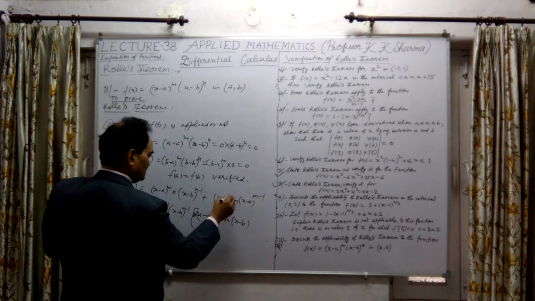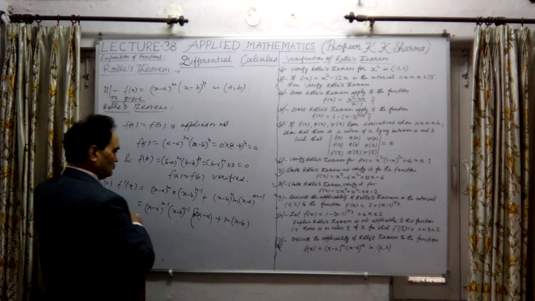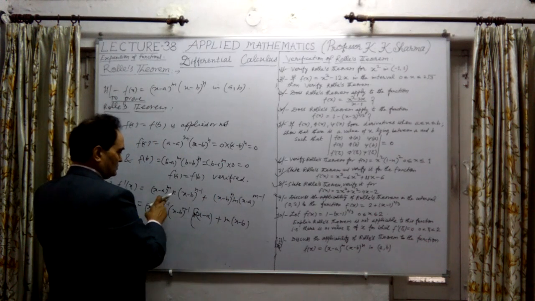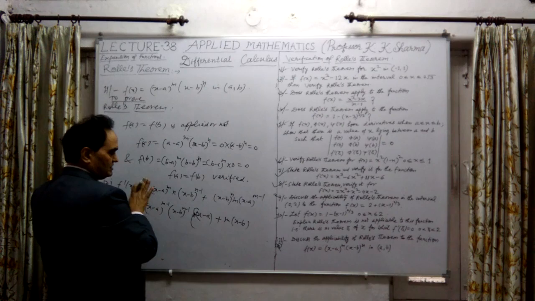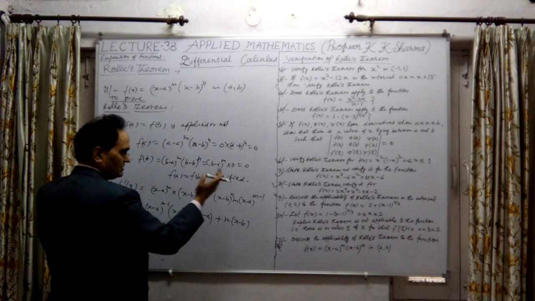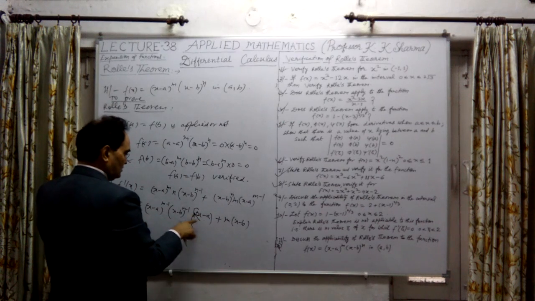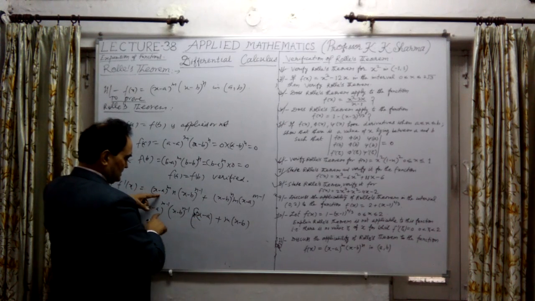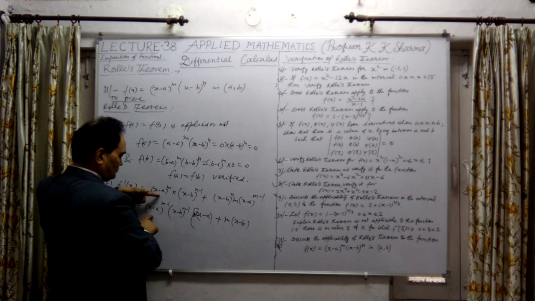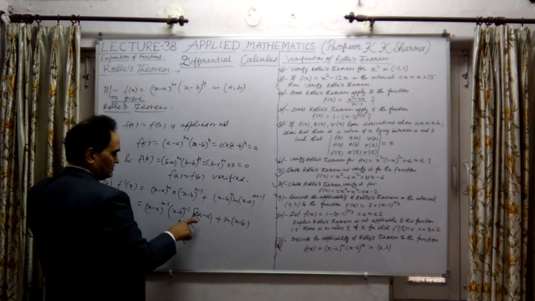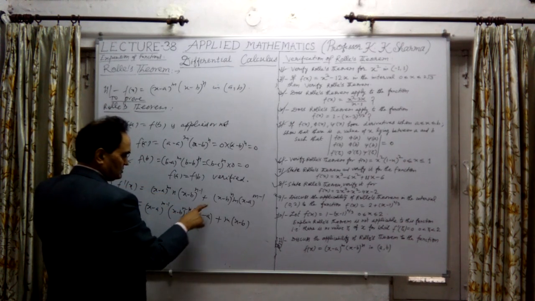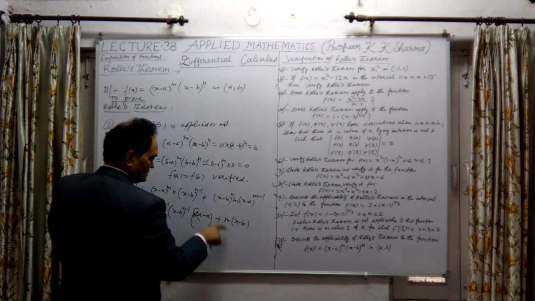What I have done here, this is (x minus b) whole power n. Sorry. Okay, so this is (x minus a) whole power m as it is, (x minus b) whole power n as it is, and the differential of (x minus a) whole power m. Now from the first one, I have taken (x minus a) to the power m minus 1 common. Here we will have (x minus a), but n is multiplied, plus m into (x minus b).